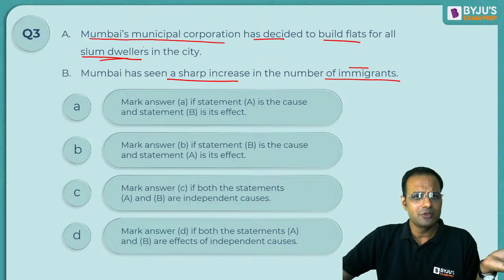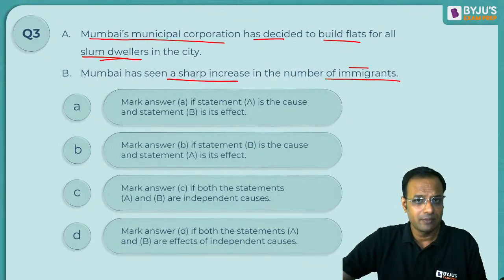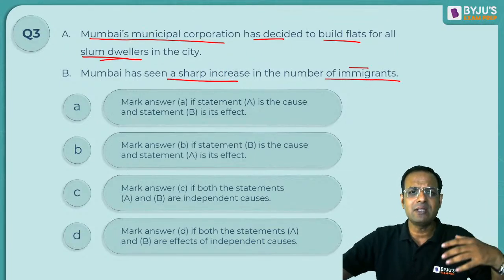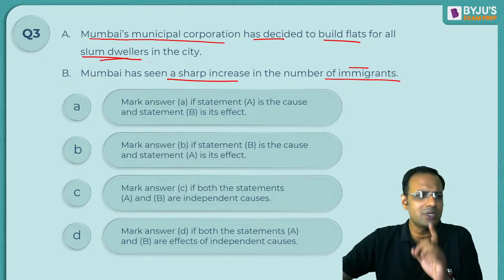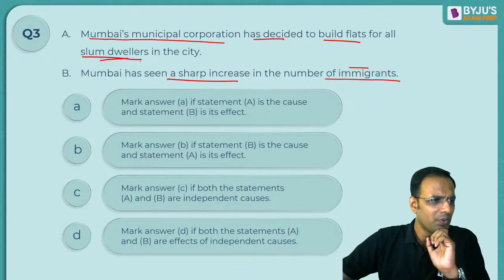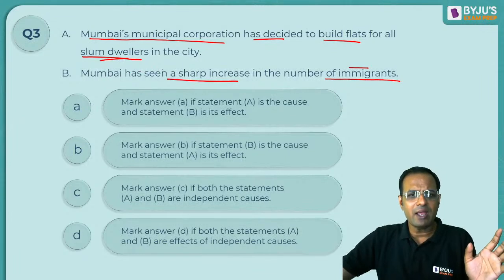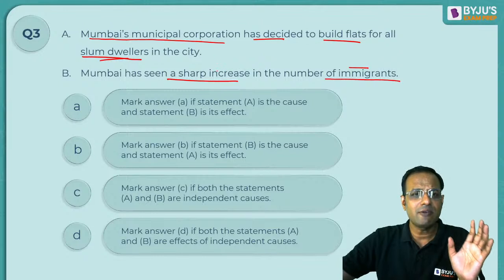For a cause and effect statement, of course, one cause has to be sufficient for the effect. Because Mumbai has seen an increase in the immigrants, is that the reason why Mumbai Municipal Corporation is building flats for the slum dwellers? Can we assume this? No.